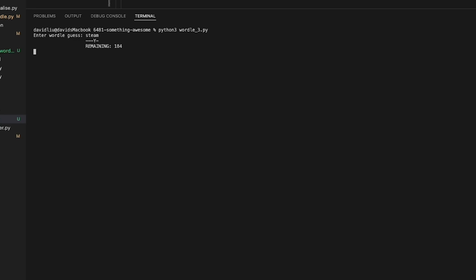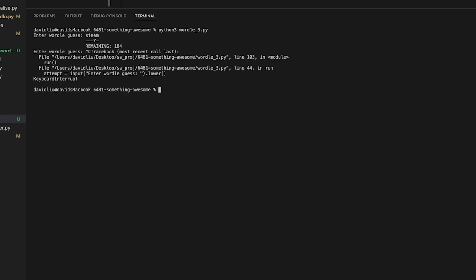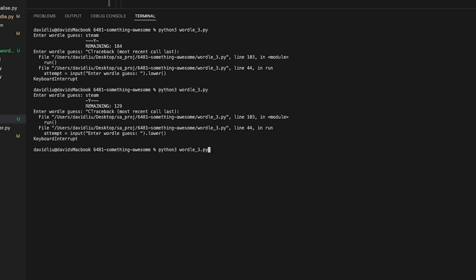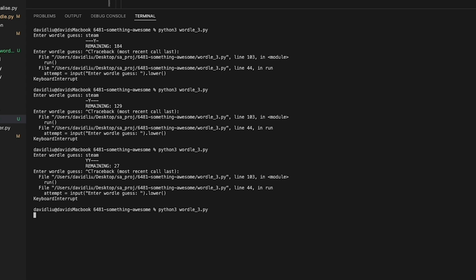Let's demonstrate this. Here is a Wordle program I wrote in Python. After each guess, words are eliminated from the list of possible solutions based on the output, and it tells you how many possible answers remain out of the initial 2,315. The first guess is the word Steam, and the feedback received is YY---. This feedback pattern contains roughly 6 bits of information, as it only narrows the possible answers down from 2 to the power 11 to 2 to the power 5.